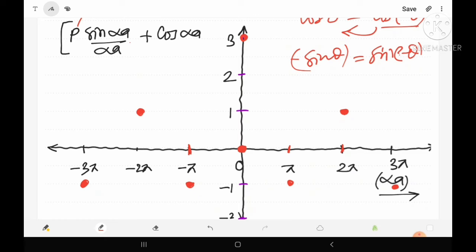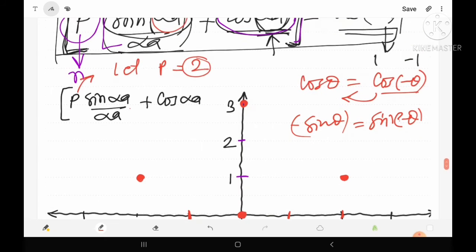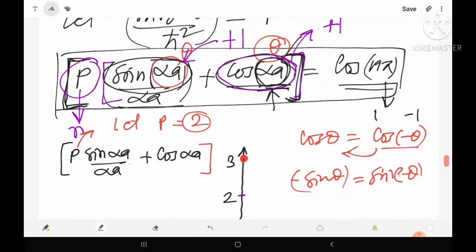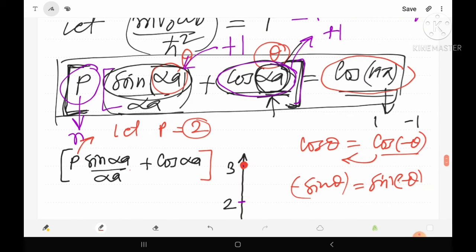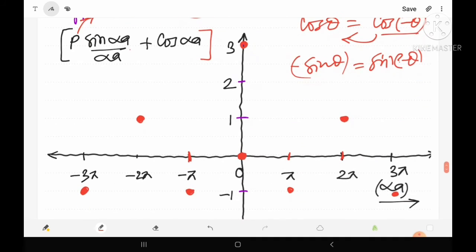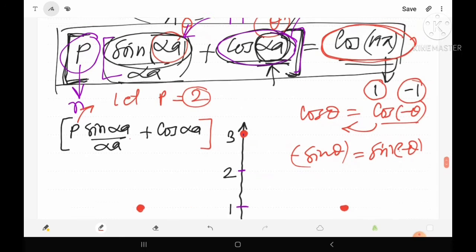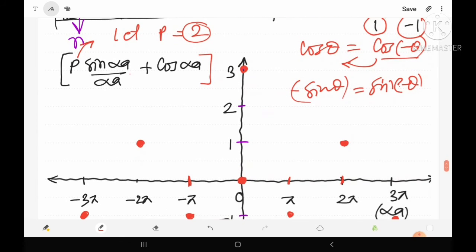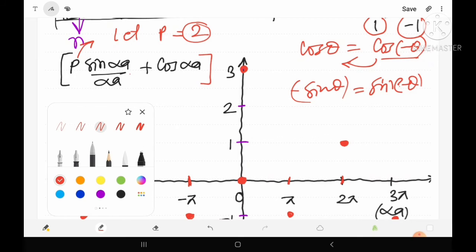Now to draw the graph, first of all let's see the boundary, meaning the condition of the right hand side. Obviously this right hand side will give the boundary, because its maximum value is plus 1 and its minimum value is minus 1. So here we have got a line at plus 1. Suppose we show it as the blue line.